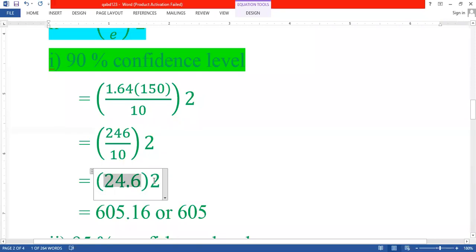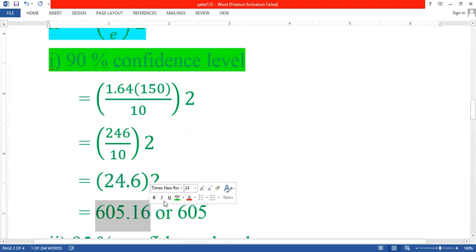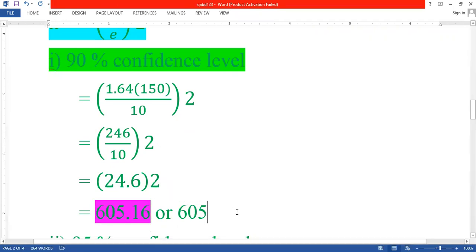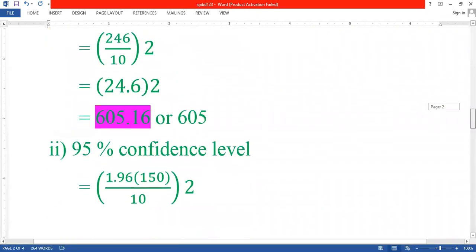When we square it, we multiply 24.6 into 24.6, we get 605.16. 605.16 is the answer. So 605.16 or 605, it is the same.